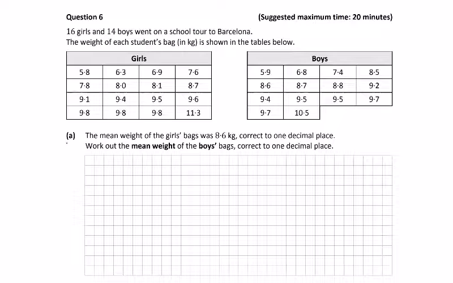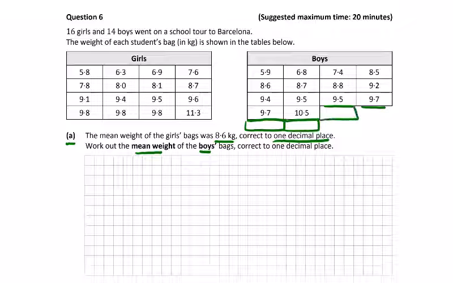So question 6a, the mean weight of girls' bags was 8.6 kilos, correct to 1 decimal place. Work out the mean weight of boys. So just calculator use here. You could add all these up in 4s if you wanted, and then 3 and 3, and add the remaining 4 answers together, or just type them all into your calculator.